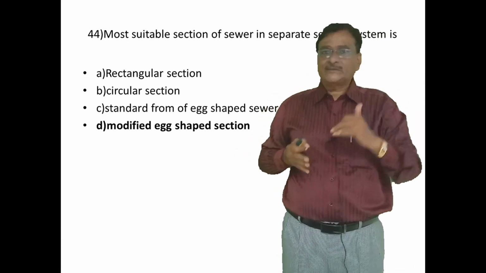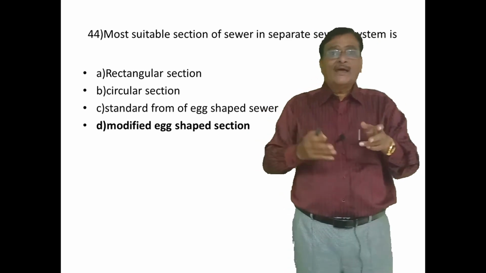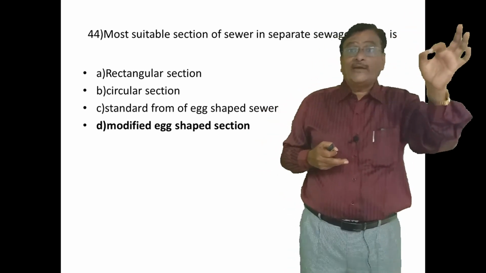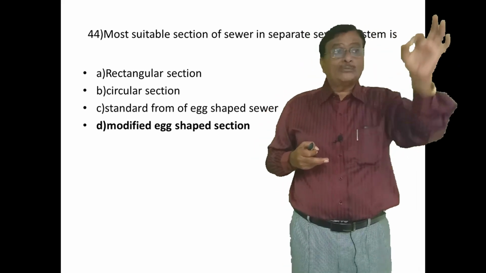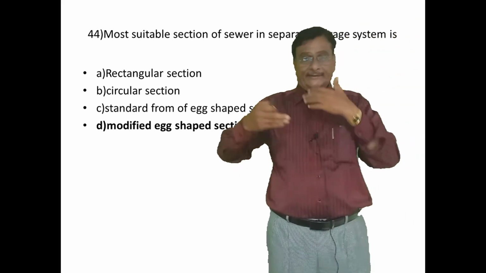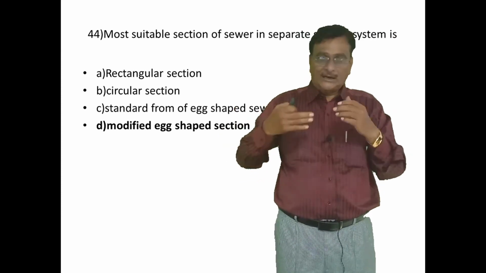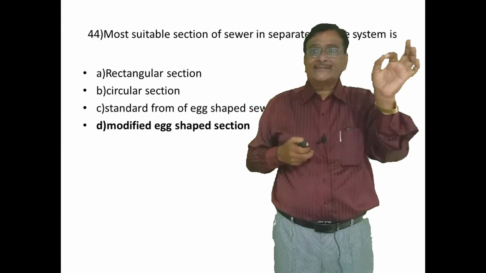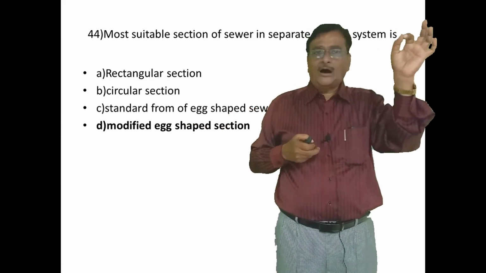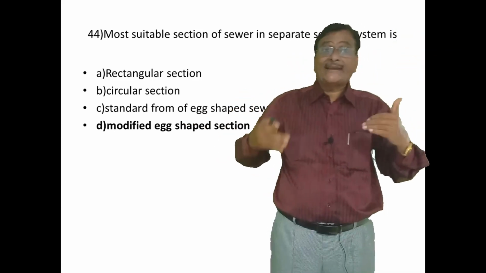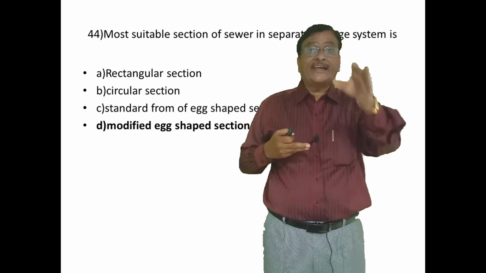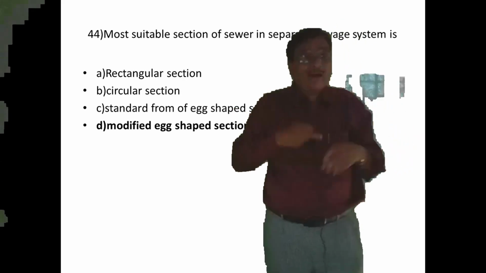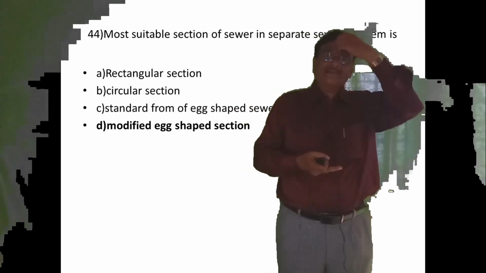First of all, I am going to define the separate system. In the separate system, a set of sewers is used to carry only the liquid waste from the residential building. In the combined system, it carries not only the liquid waste from the residential building, but also the storm water or rain water from the runoff. So that is called a combined system. And the partially separate system,